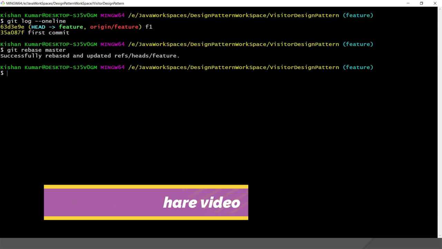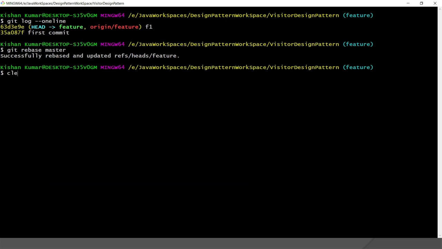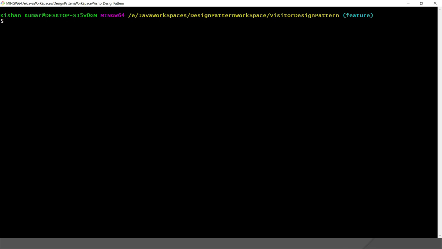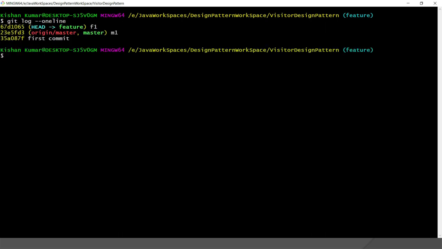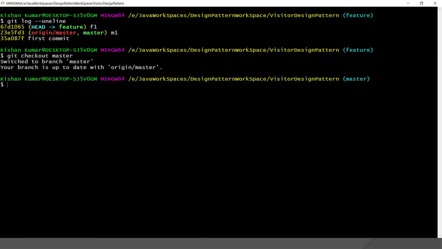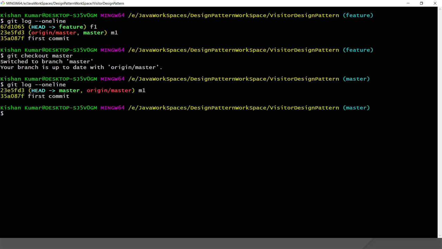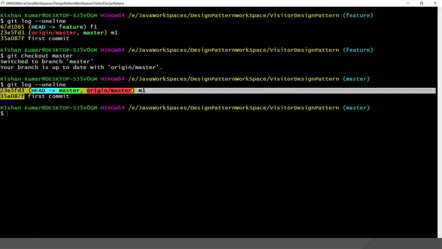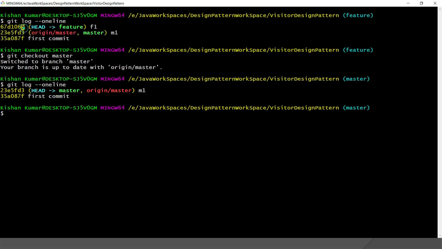So what basically does this do? Before that, let me check out the history of both the branches, feature as well as master. So here I'm going to see the log of the feature branch, and here I'm going to check out master. And I'll see, here you can see the 2 commits, and both commits are available here. And here we had done one commit, where we had created f1.txt. So here you can see there is no extra commit message.